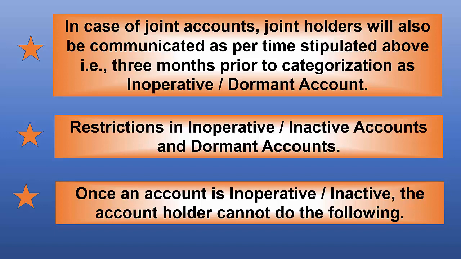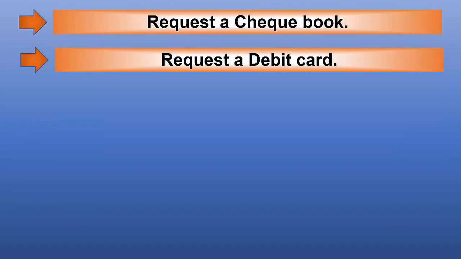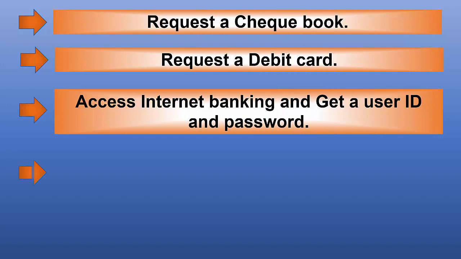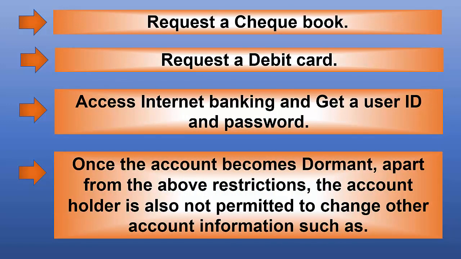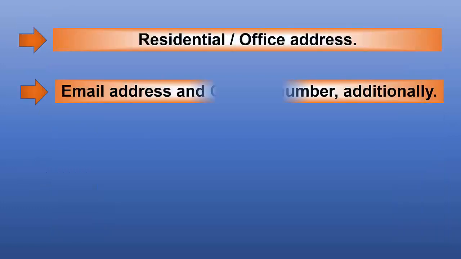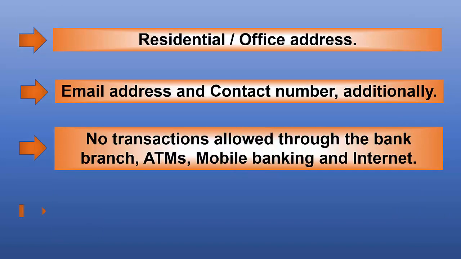Once an account is inoperative or inactive, the account holder cannot do the following: request a checkbook, request a debit card, access internet banking, and get a user ID and password. Once the account becomes dormant, apart from the above restrictions, the account holder is also not permitted to change other account information such as residential and office address, email address, and contact number.